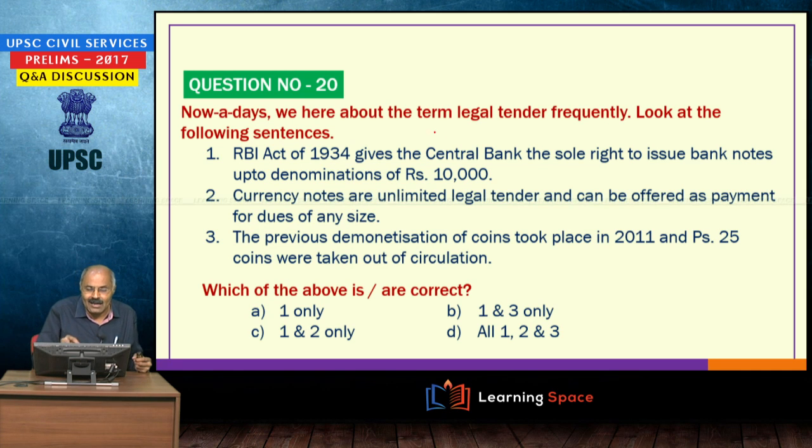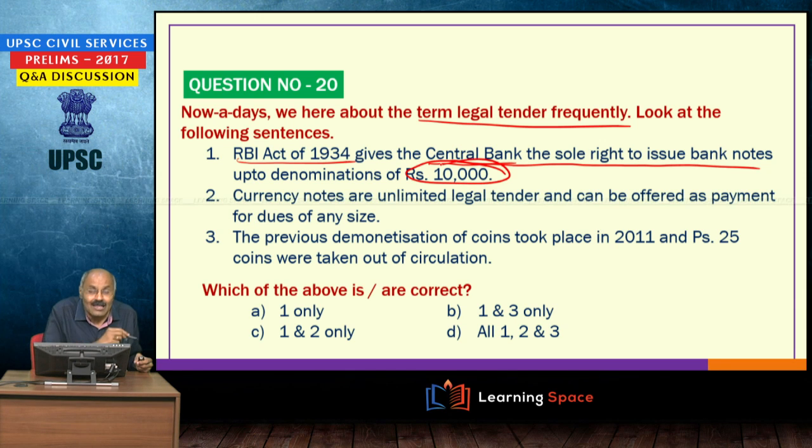Nowadays, we hear about legal tender frequently. After demonetization, this assumed significance. Look at the following sentences. The RBI Act of 1934 gives the central bank the sole right to issue bank notes up to the denomination of rupees 10,000. So, the Reserve Bank of India Act 1934 gives the power to issue bank notes up to the denominations of rupees 10,000. This is correct.